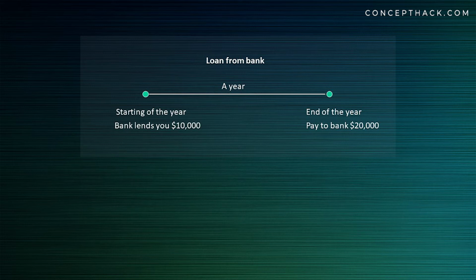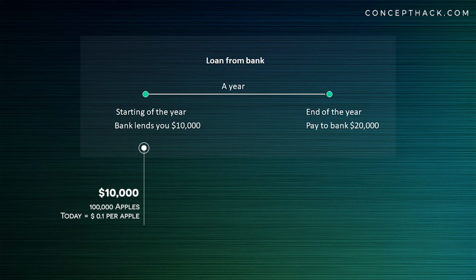What if the bank decides to buy apples with this $10,000? Then in that case, the bank can buy 100,000 apples. But as the bank has already given this $10,000 to you, if after 1 year you pay only $10,000 to the bank, then the bank will be at a loss.